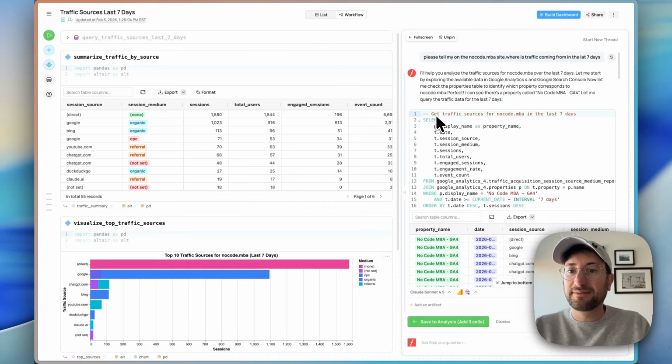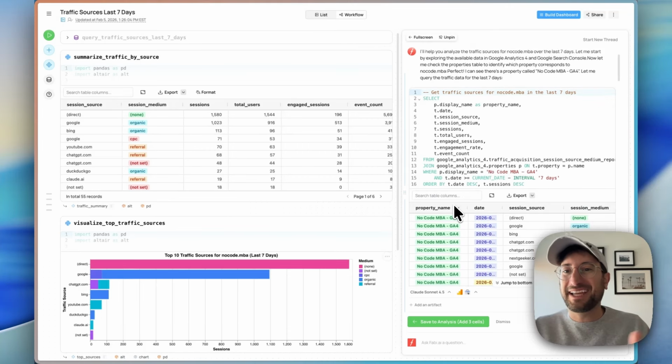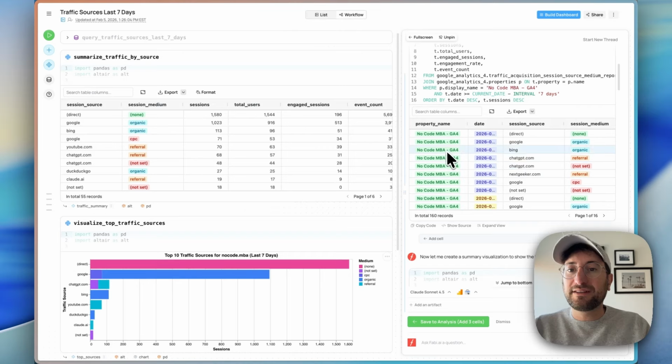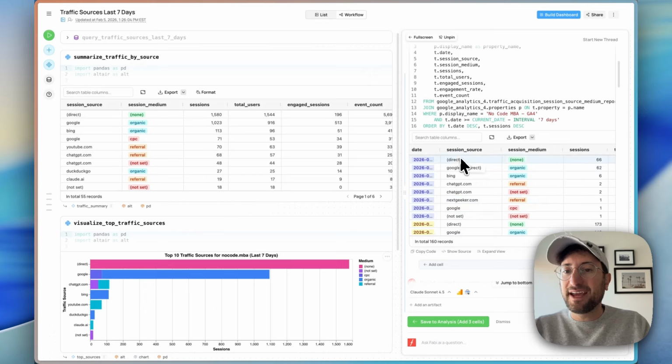It looks like it's writing some SQL here. This is crazy because I remember when I used to work as a data analyst, I would write SQL by hand. And it's just wild that now that's not something that you ever have to do again. That's something that AI is really good at. So here we can see it queried the data, queried my no-code MBA property, which is where my data is, and it's pulling in the data by day of the source.